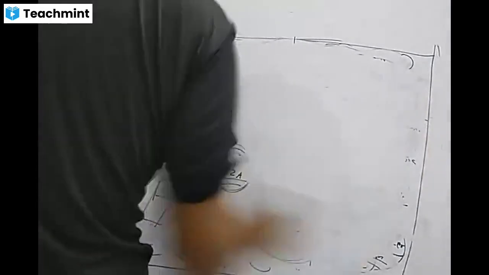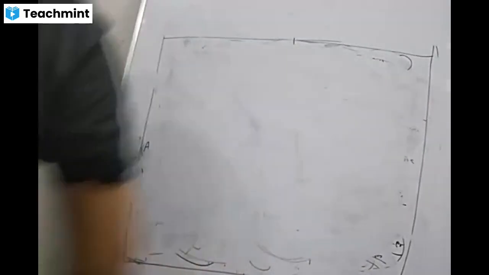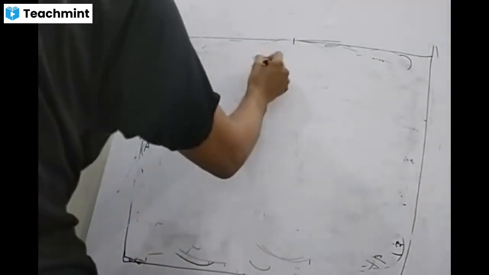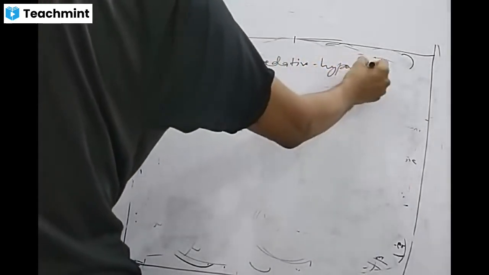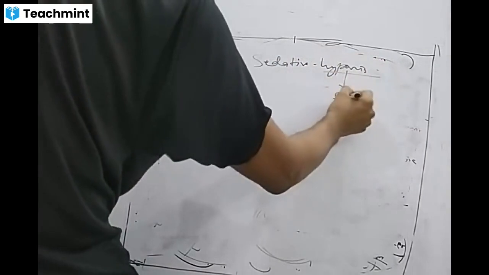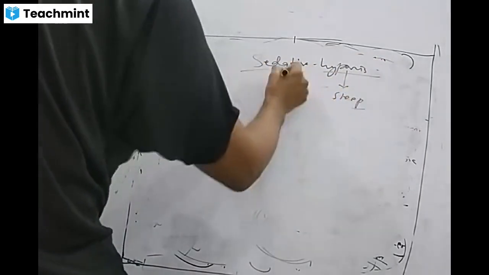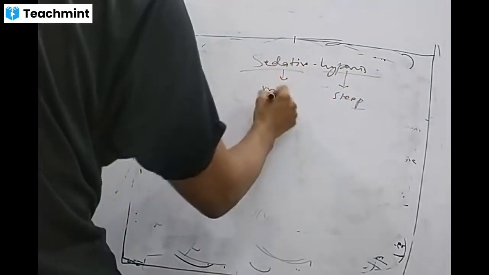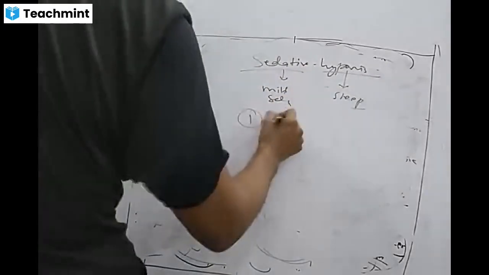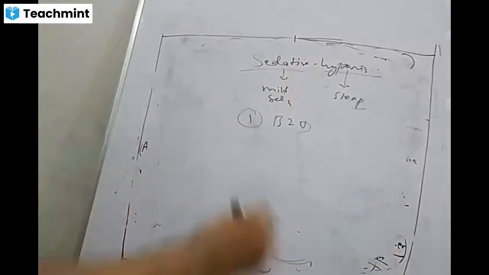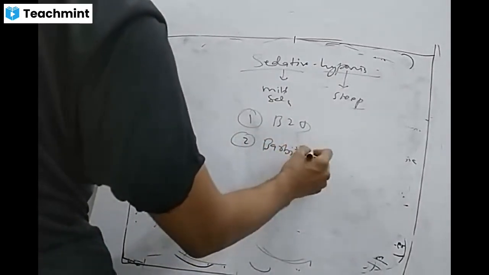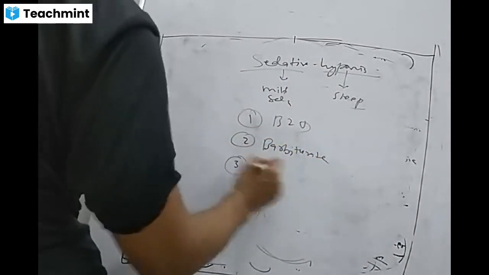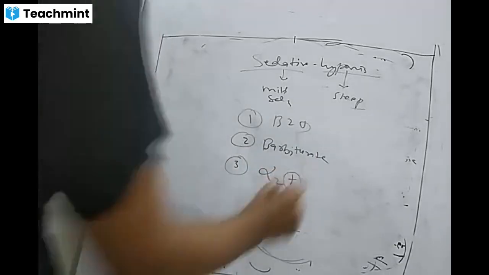So for these three classes of drugs, sedatives, if you increase the dose, they become hypnotics, meaning they will give you sleep, and that is beyond mild sedation. We have done benzodiazepines, then barbiturates, and the third, alpha 2 agonists.